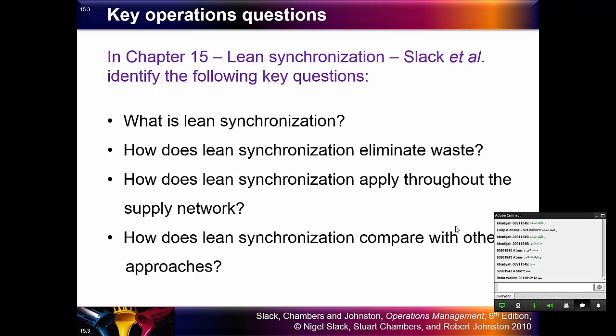So today we will take three concepts in the operations. The first concept is lean synchronization, and we will discuss it. And then we will have another concept, which is MRP, and we will compare MRP and lean synchronization. And also the third concept today is JIT, or just-in-time operations, and we will see what is the meaning of just-in-time.